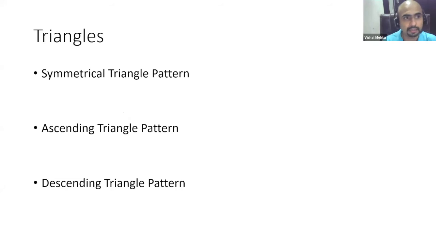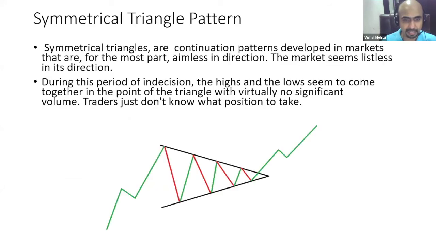Okay, so we will talk about the continuation patterns. We will talk about triangles: symmetrical triangles, ascending triangles, and descending triangles. Now, a symmetrical triangle is nothing but a classical fight between bulls and the bears. मतलब क्या है, bulls and bears fight कर रहे हैं. Basically, when there is an uptrend, the prices start coming down, the bears are getting very aggressive and selling more and more. बेयर्स बेच रहे हैं, पर ऐसा नहीं है कि bulls खड़े हैं.